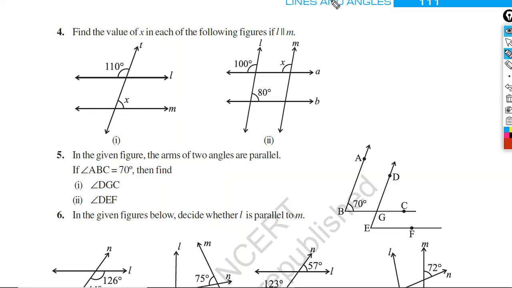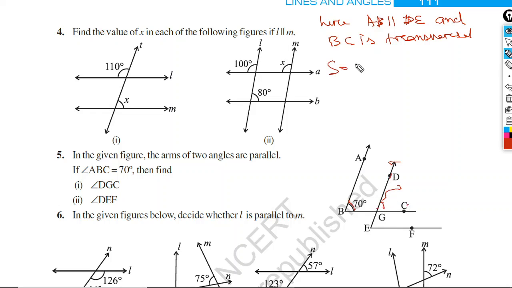Here AB is parallel to DE, and BC is the transversal. AB parallel to DE, BC transversal, therefore the angle B will be equal to this angle DGC.